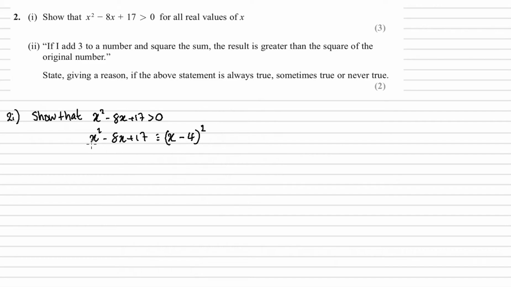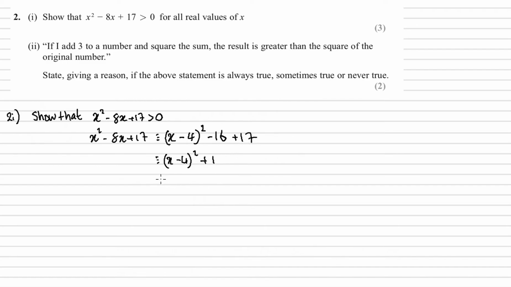Okay, so the x squared is good. Minus 8x is also good. The plus 16 is bad, so we want to remove that. And then we have the plus 17 there as well. Okay, so now this is identical to x minus 4 squared plus 1. Minus 16 plus 17 is plus 1.